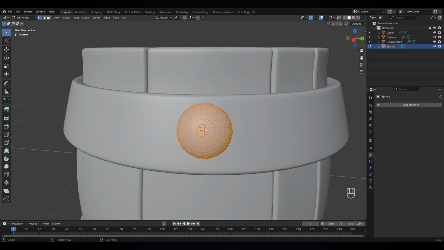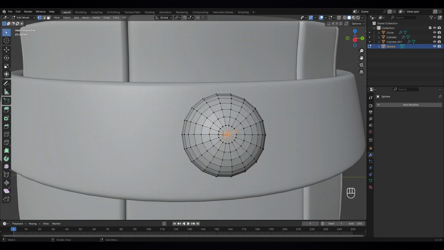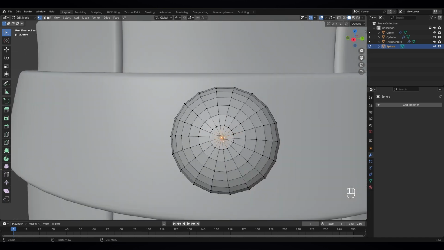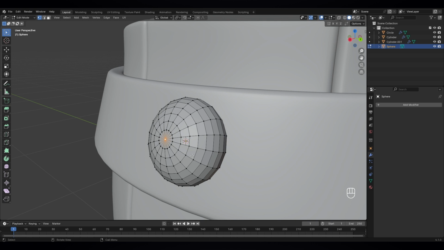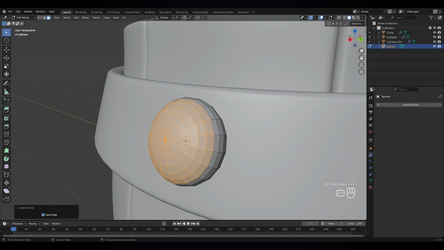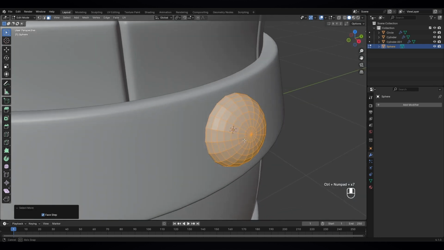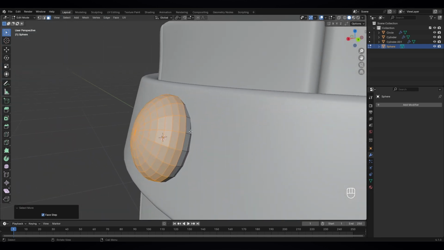Let's select this part, yeah, only this part, and just press Ctrl plus. Okay, just switch to face mode and Ctrl plus. So I need only this part. Let's go Ctrl plus again.